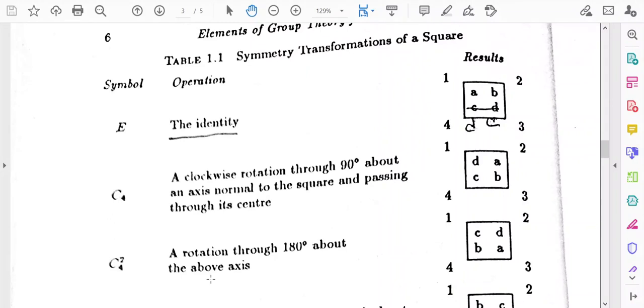So, if we give 180 rotation, then what will happen? This was the initial position of A corresponds to 1, but after 90 degree rotation, A will come to this point, that is A will occupy the position of B. But if you do another rotation, then A will again come to the position of C. So, ultimately the position will be shifted by 2.